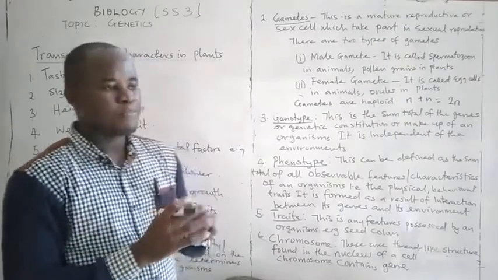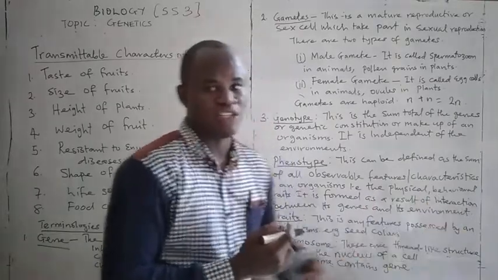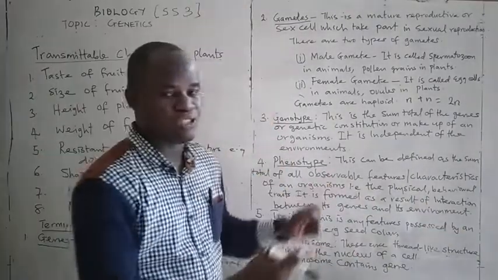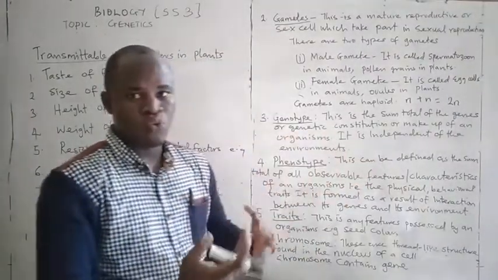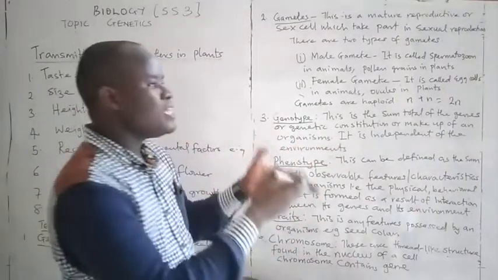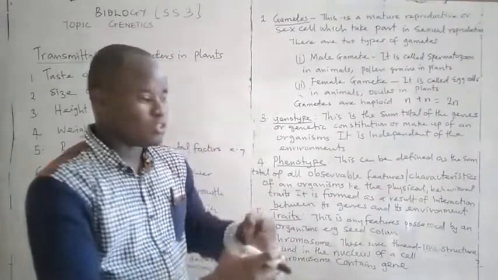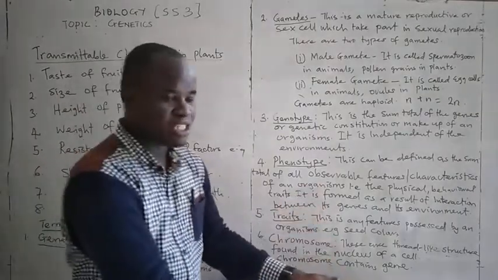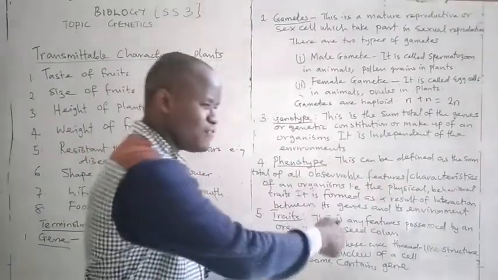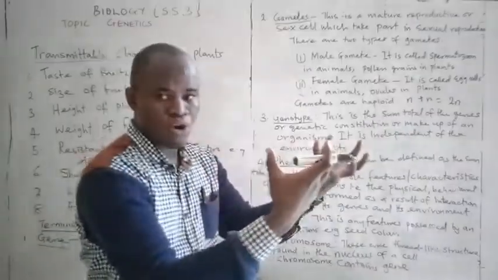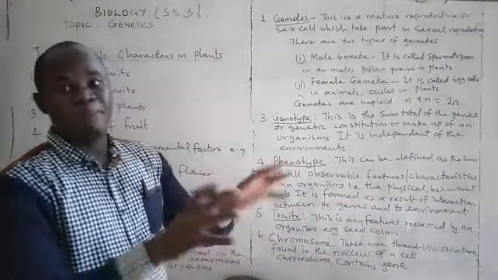Let me explain this further. Look at your garden. If you plant a maize under tree in the forest and you plant another one in an open field, you will discover that the plant in an open field will yield well, will grow well, but the plant under trees in the forest will be stunted, will show yellow coloration of the leaf because it's competing with the big trees for the nutrients in the soil. As a result of this, you can see that the environment is having influence on the what? The outlook of this what? Maize plant.